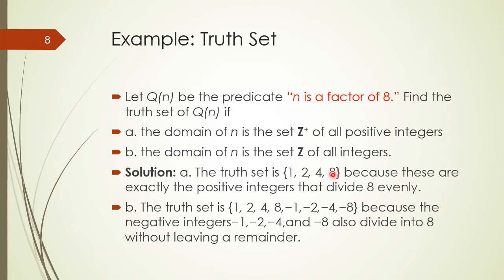Similarly, we substitute 8 from the domain in place of n, then 8 is a factor of 8, yes, 8 divides 8, therefore 8 would be part of our truth set. Similarly, if we change the domain from the set of all positive integers to the set of all integers, then we can also consider some negative values from the domain which make the predicate true. So for part B, our truth set would be given as follows.